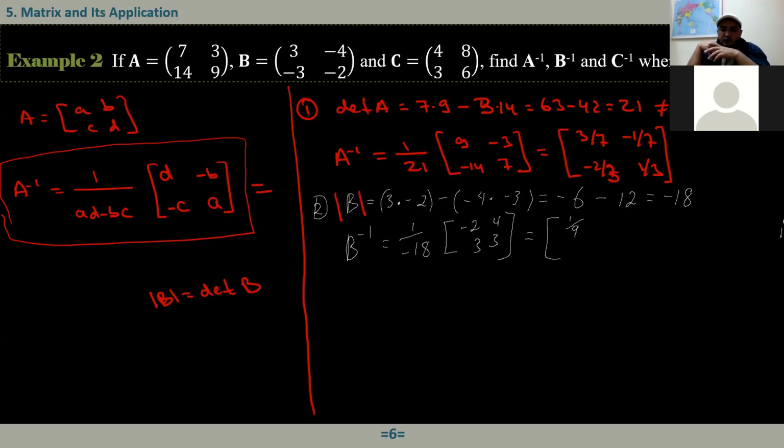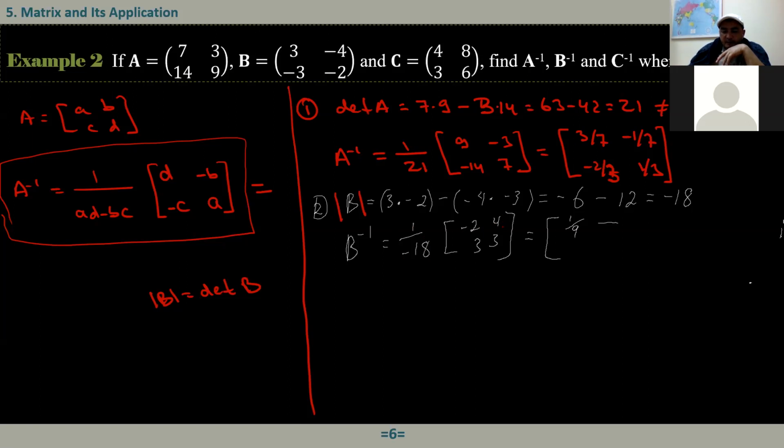Okay, now multiply by 4. What would this one be? Yeah, minus 1 over 18 times 4. What is it?